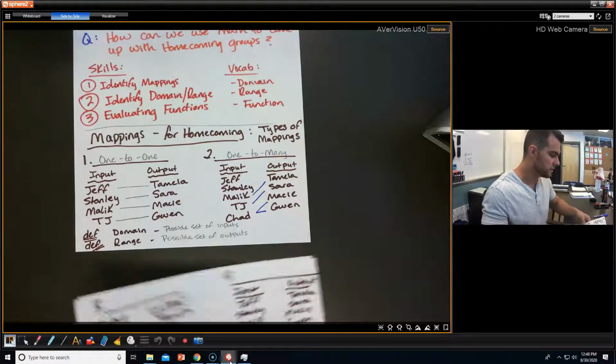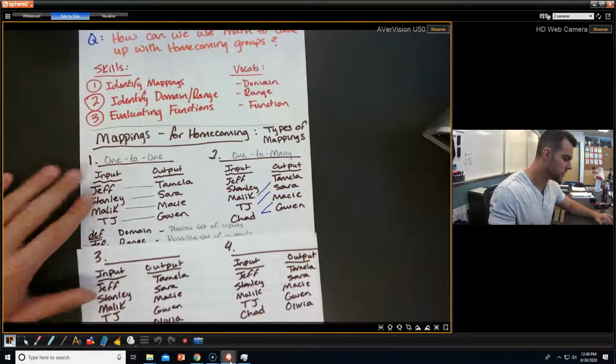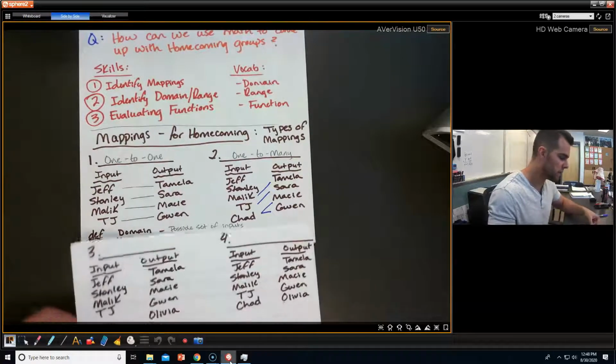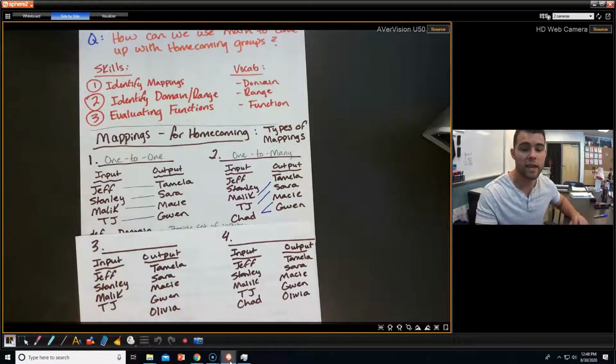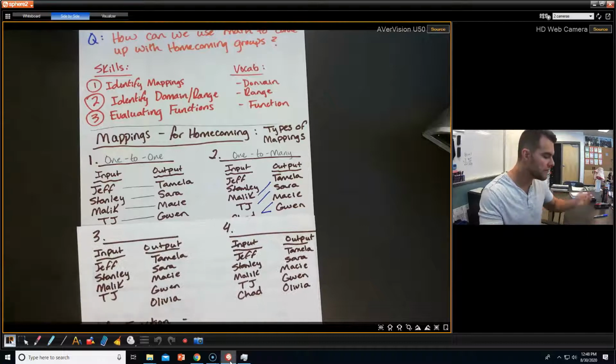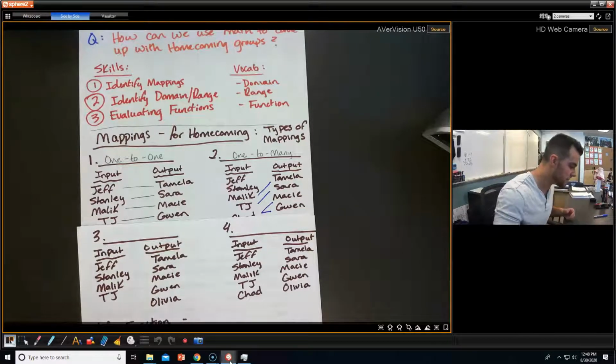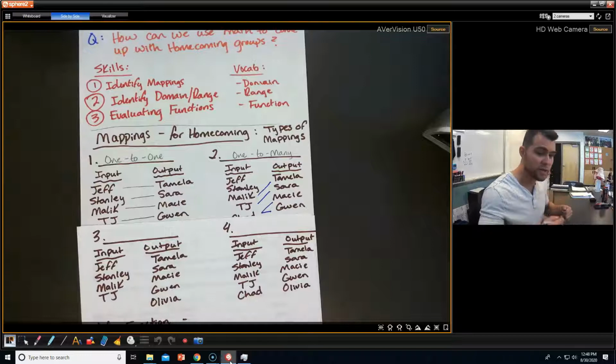Moving on to the third mapping. I'm going to block domain and range for you, okay? So again, we have our domain. This time for our range, our outputs, we added on to our range. We now have Olivia into the mix. And this time, Olivia is going to be a player.